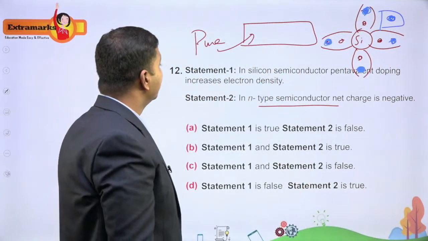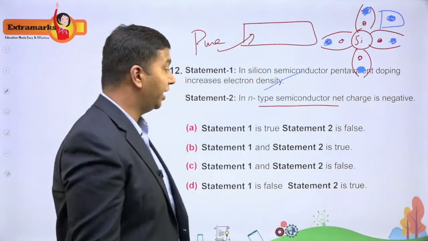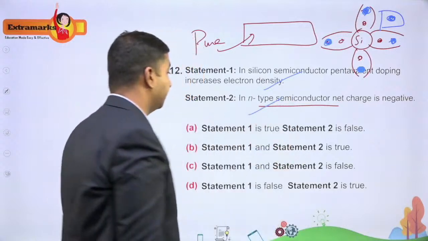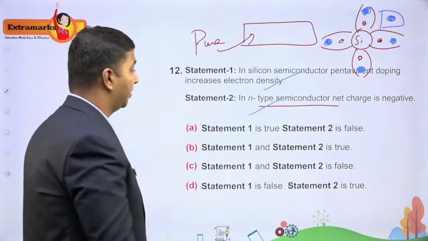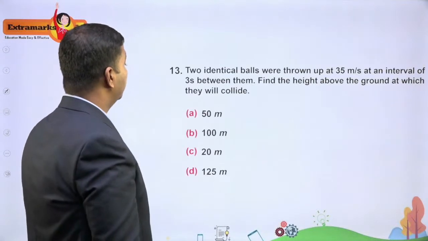So statement 1 is true. It increases the electron density definitely, but statement 2 is false. So statement 1 is true and statement 2 is false, so option A is the correct option. So let us go to the next one.